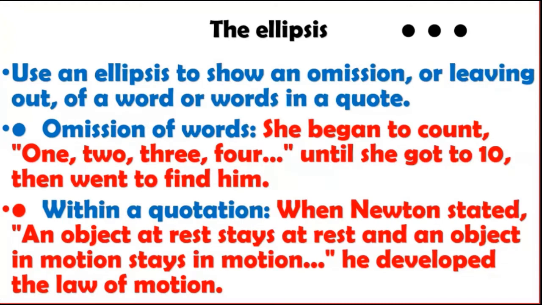Sometimes the quotation is very long. We cannot quote so many sentences in full. So we use three dots to shorten the quotation, to end the quotation. At the end of a quotation, we use these three dots. It will end the quotation.